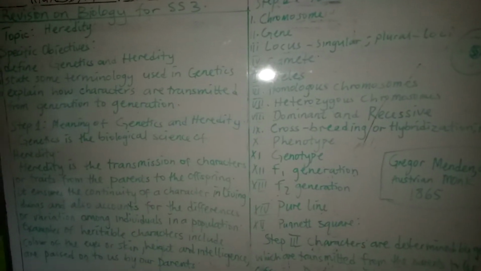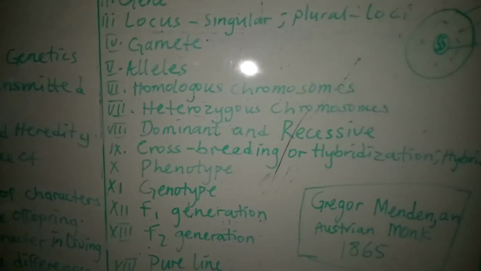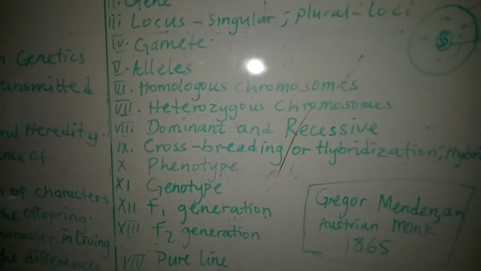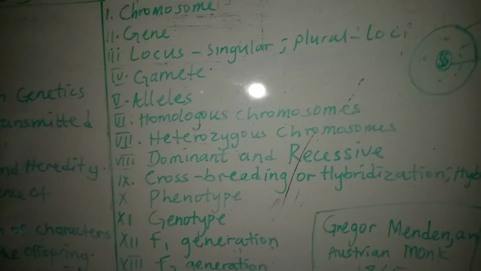It is in this chromosome that genetic material is organized. The genetic material is organized inside the chromosome. The chromosome carries information for making a new animal and a new plant.